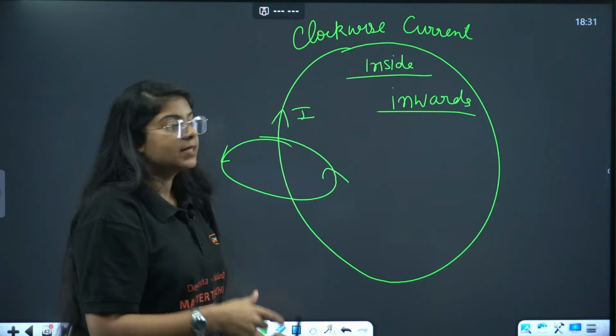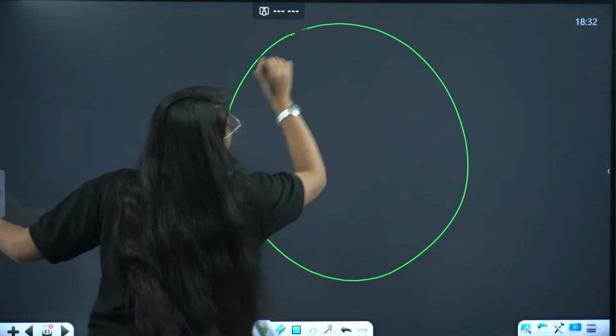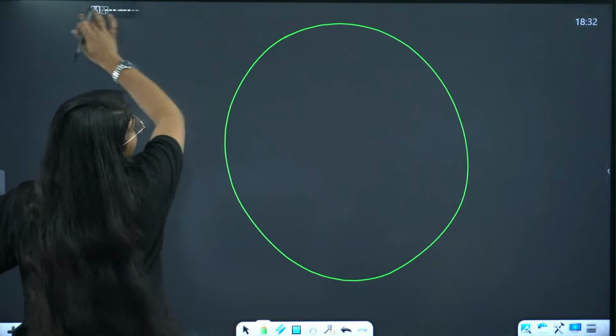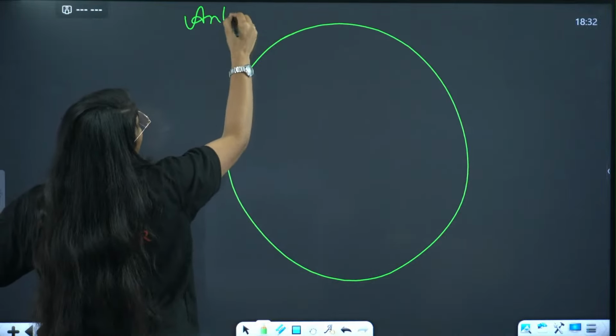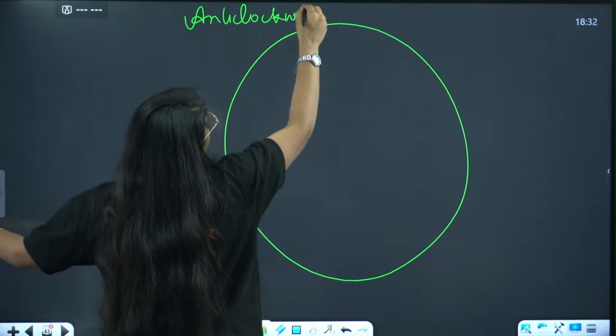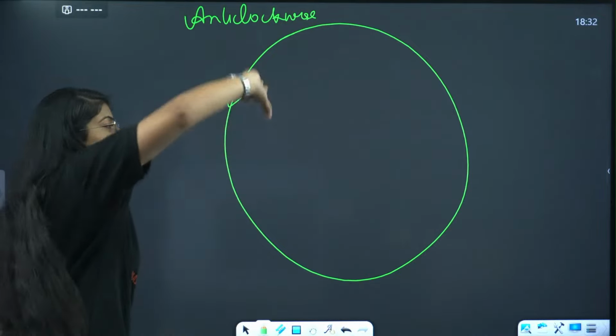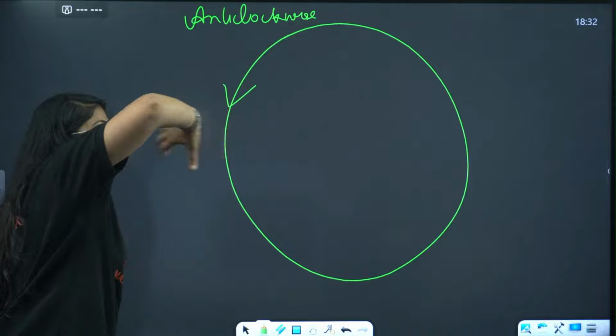Now let me do another one. Now the current is anti-clockwise. In this case the current is downwards, correct? Magnetic field lines are something like this.